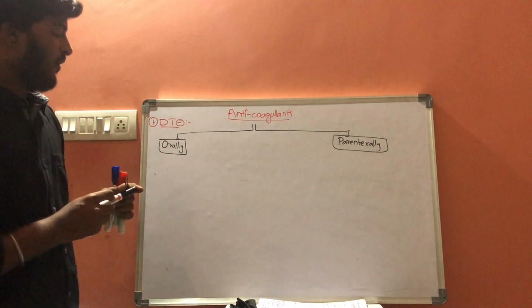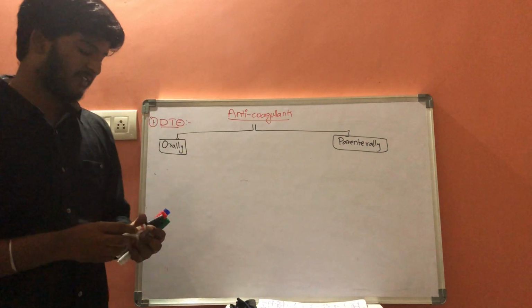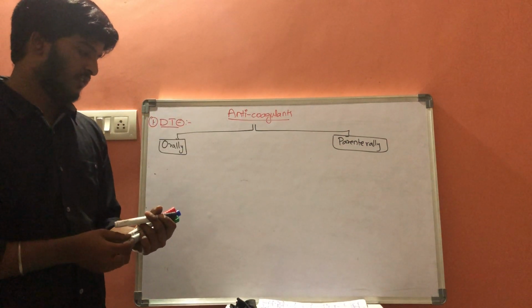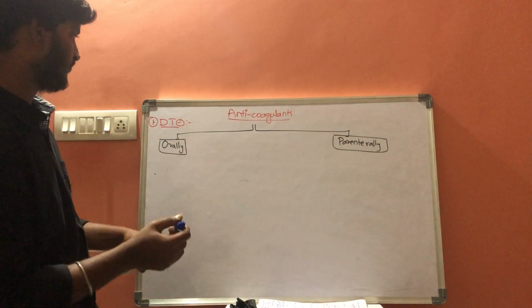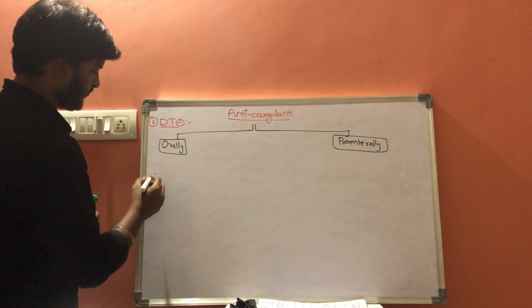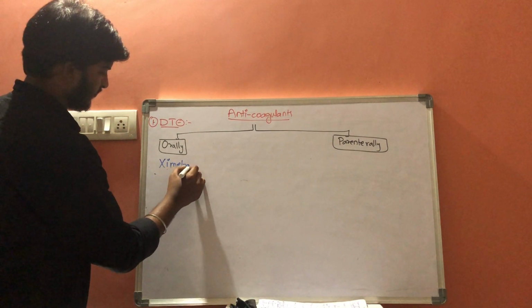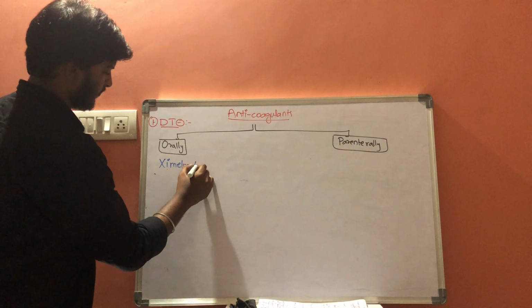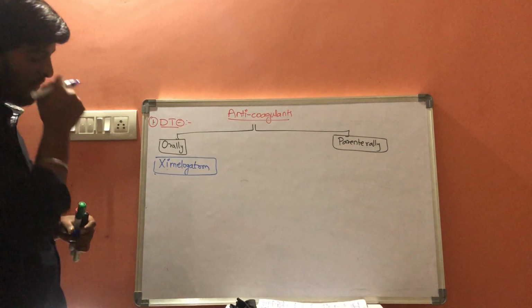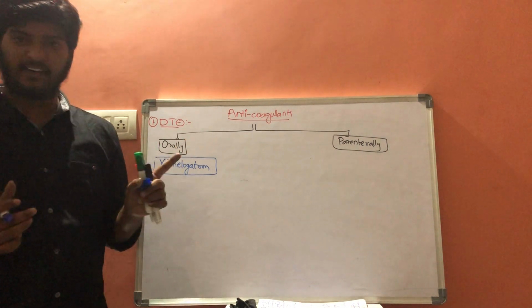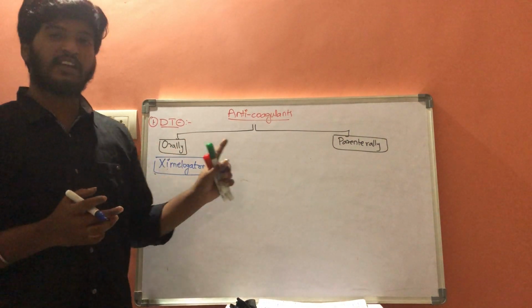What are the drugs which come under oral direct thrombin inhibitors? Like ximelagatran. Ximelagatran is the first drug, but it is a banned drug because of its toxic effect on the liver.